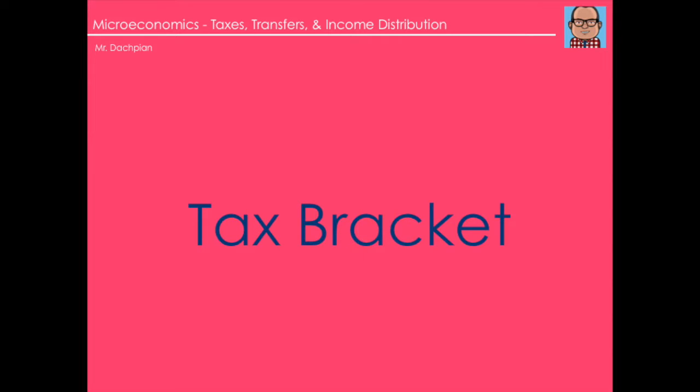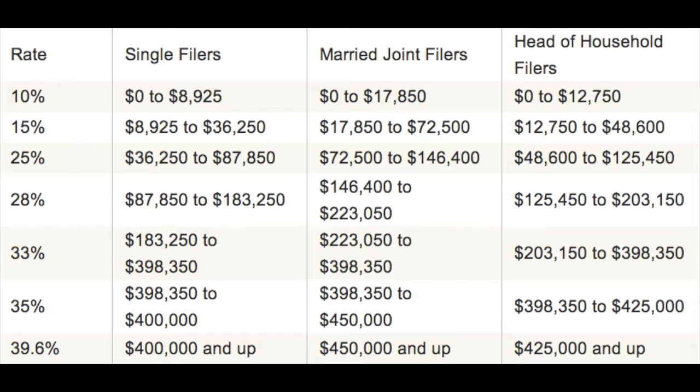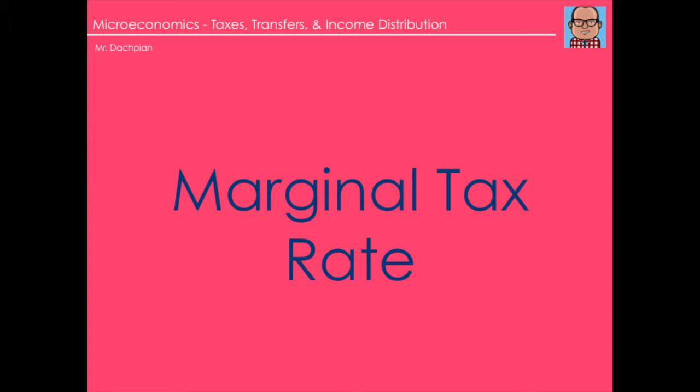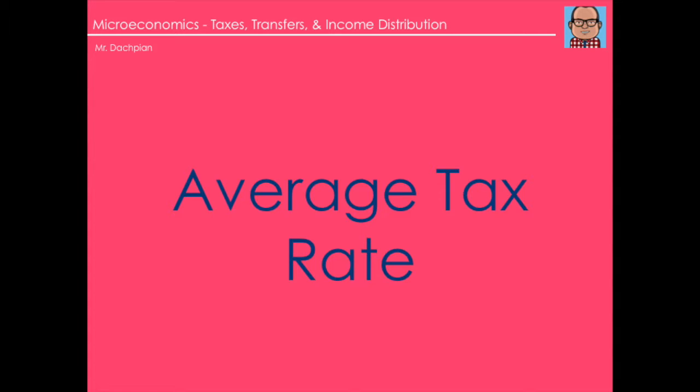A tax bracket is a range of taxable income that is taxed at the same rate. Here we show the 2013 United States federal income tax brackets of the taxable income and the marginal tax rates corresponding to the tax bracket. Marginal tax rate is the change in total tax divided by the change in income. The average tax rate is the total tax paid divided by the total taxable income.